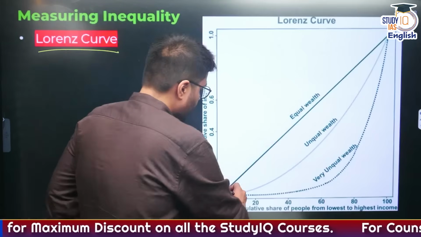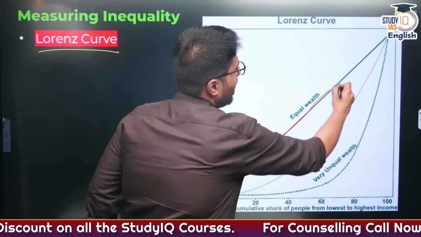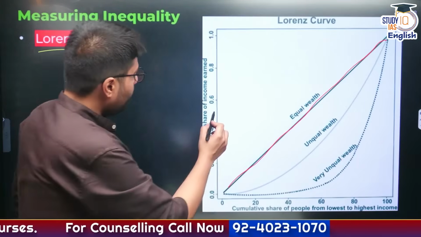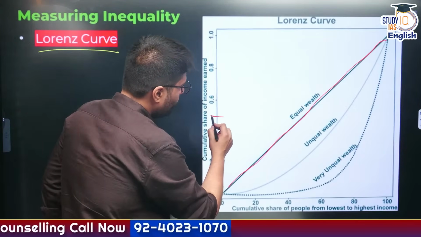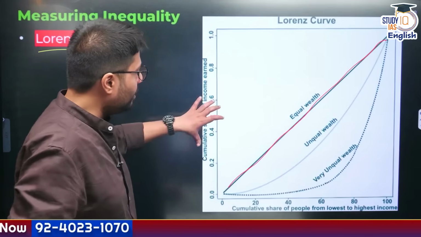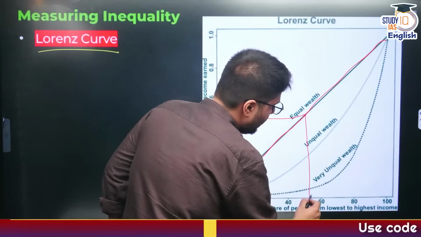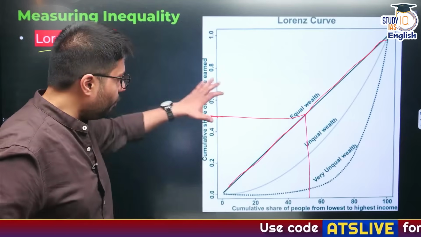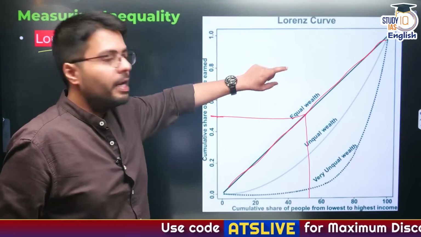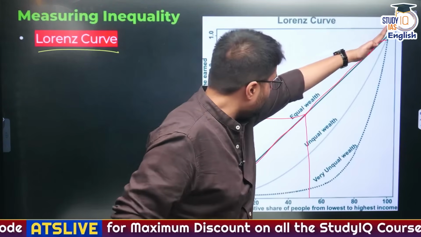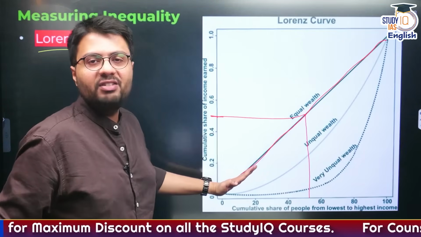And this straight line highlights the line of perfect equality. So it means that if 50% of a nation's population controls 50% of the wealth, then India, or any country for that matter for which we are plotting the Lorenz curve, would be on the line of perfect equality, right? So this straight line highlights a society that is equal.